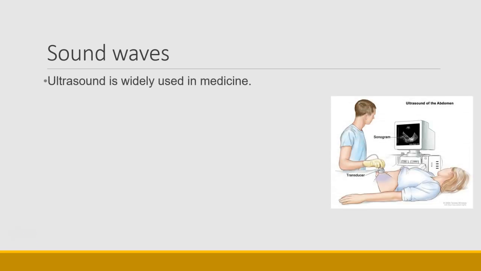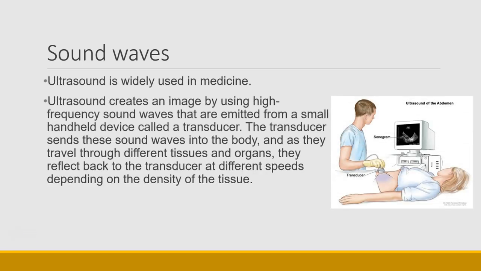Ultrasound is also widely used in medicine. Ultrasound creates an image by using a high-frequency sound wave, an ultrasound wave, that's emitted from a small device known as a transducer.